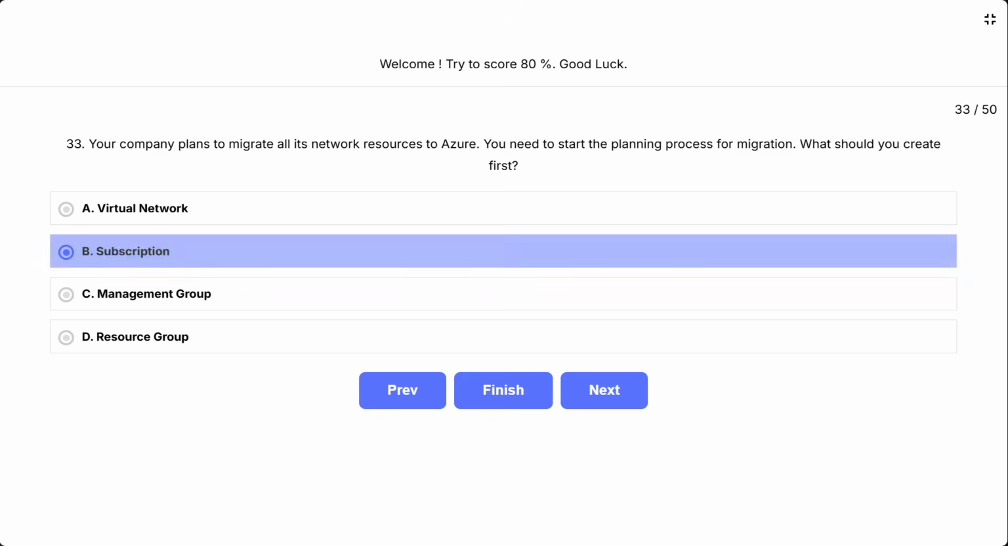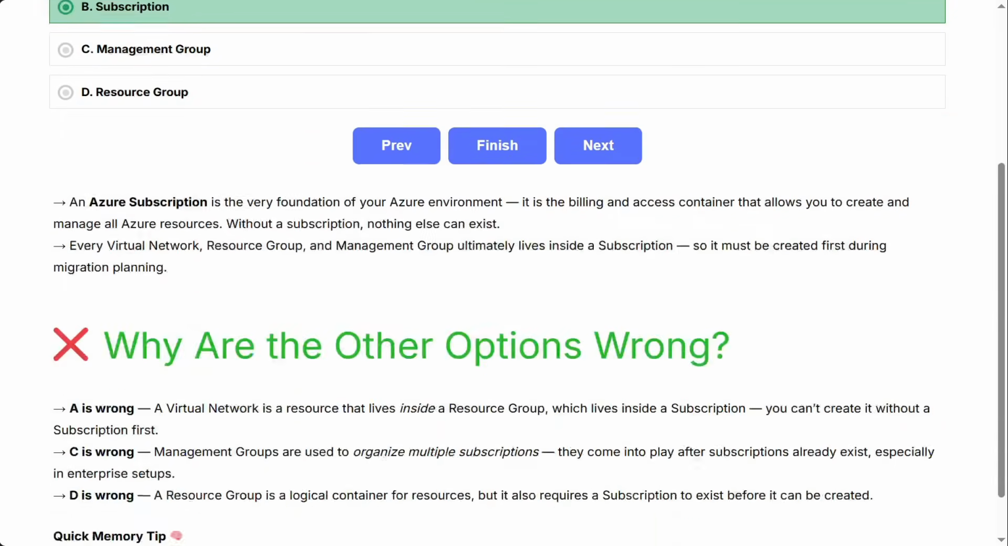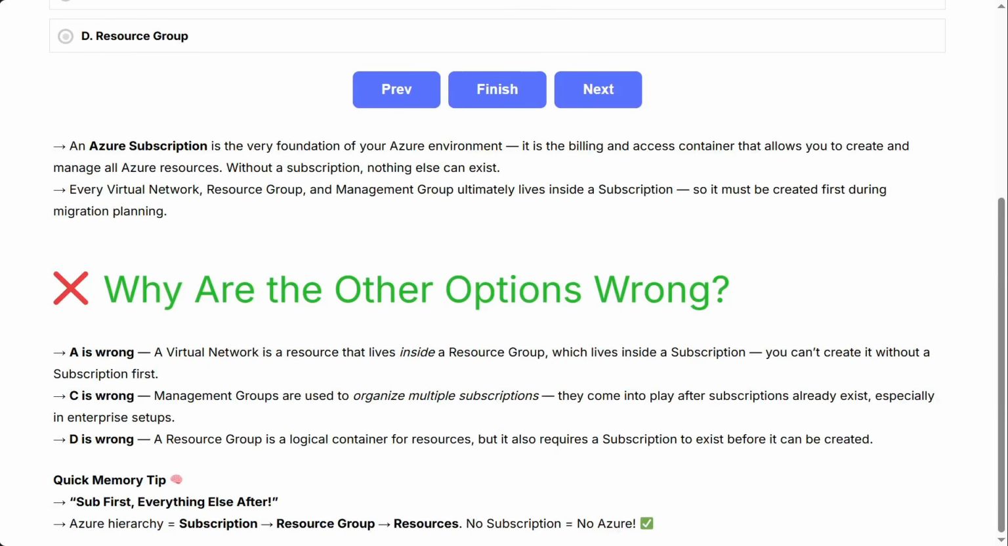Subscription. An Azure subscription is the very foundation of your Azure environment. It is the billing and access container that allows you to create and manage all Azure resources. Without a subscription, nothing else can exist. Every virtual network, resource group, and management group ultimately lives inside a subscription. So it must be created first during migration planning.